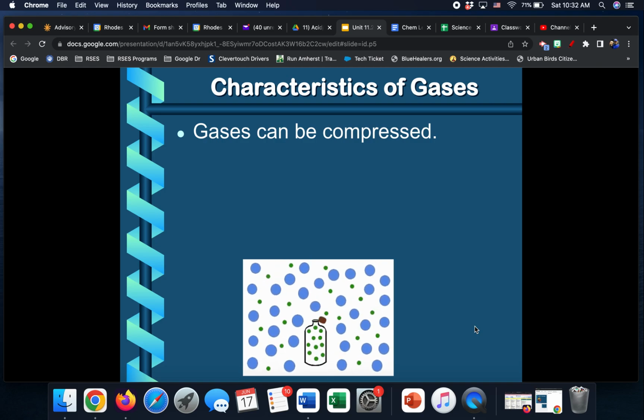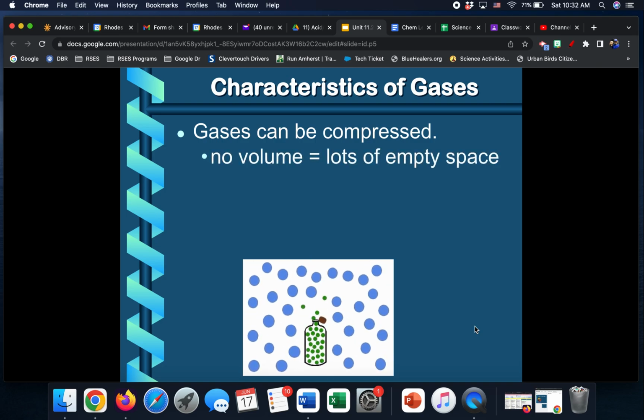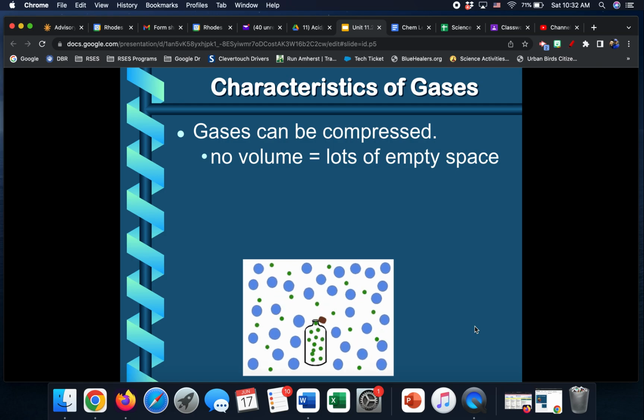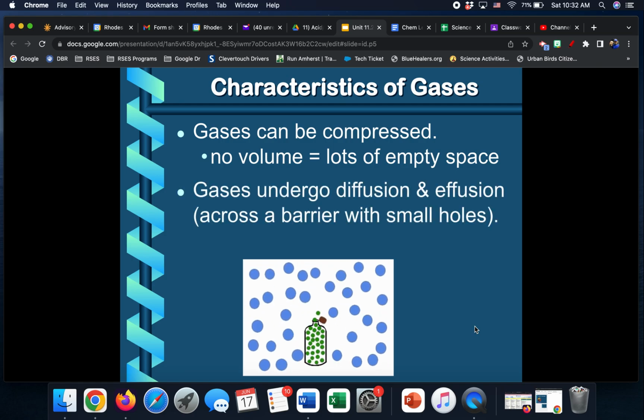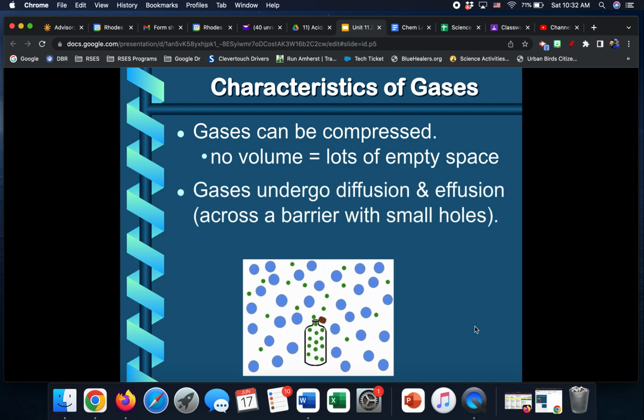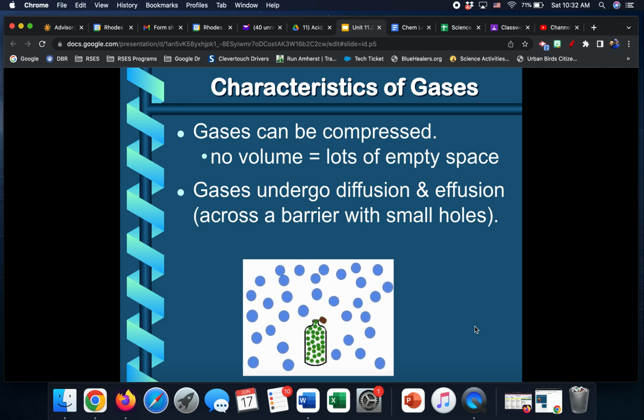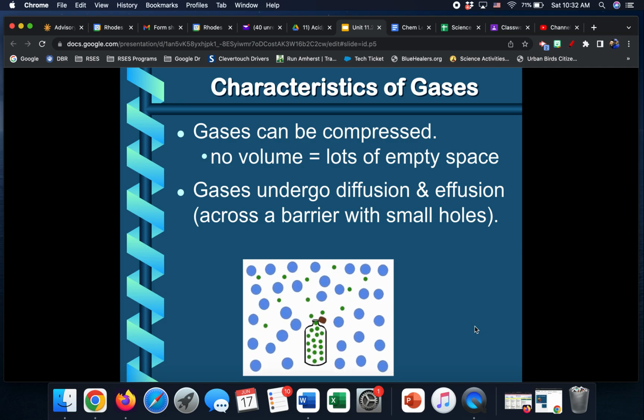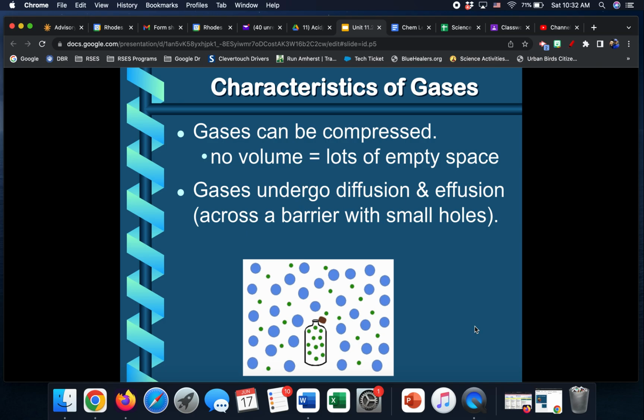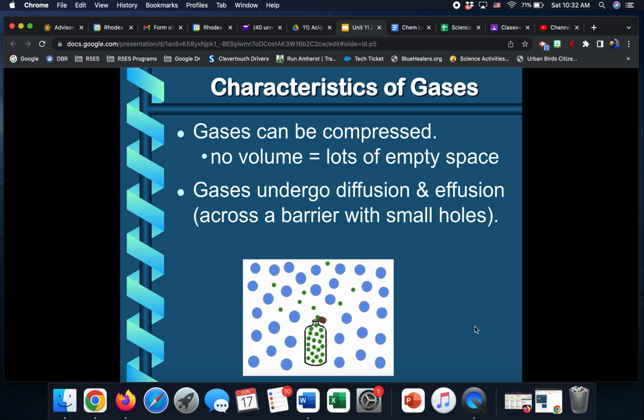Gases can be compressed, which means they can be pushed together because there's lots of empty space between the molecules, so you can push them together. Gases undergo diffusion and effusion, which means they can move from areas of high concentration to low, and also they can go across barriers that have super small holes.